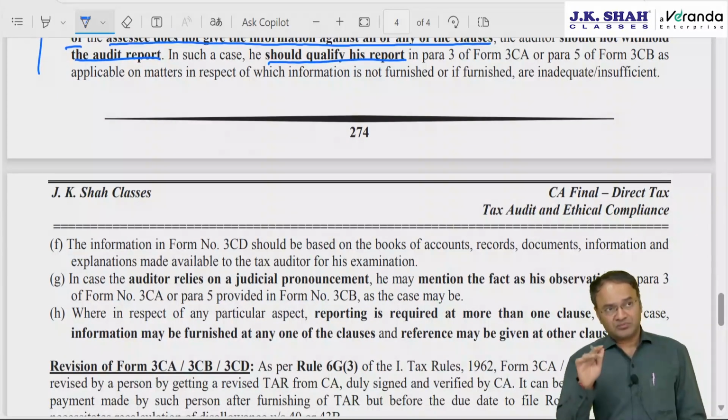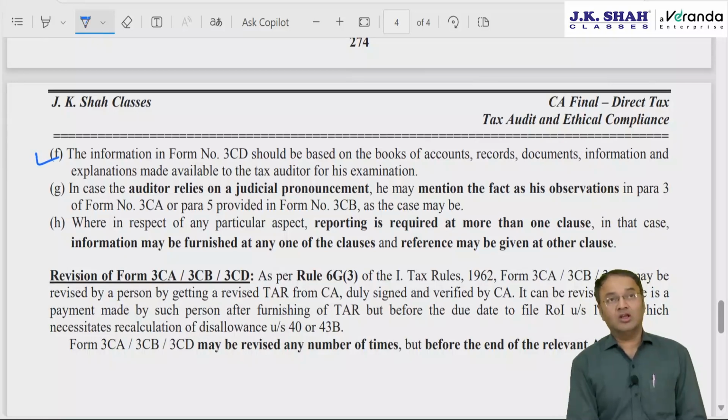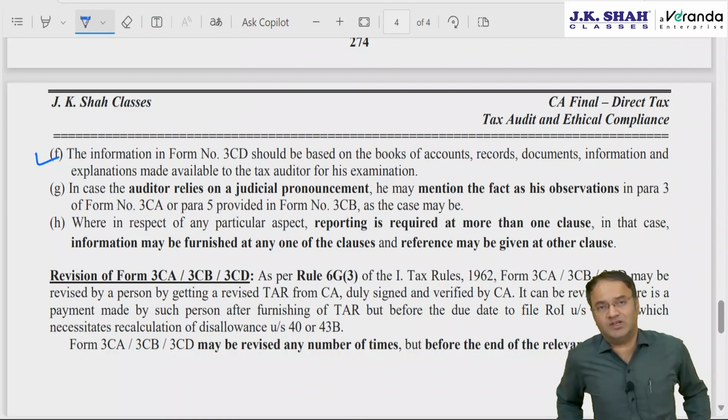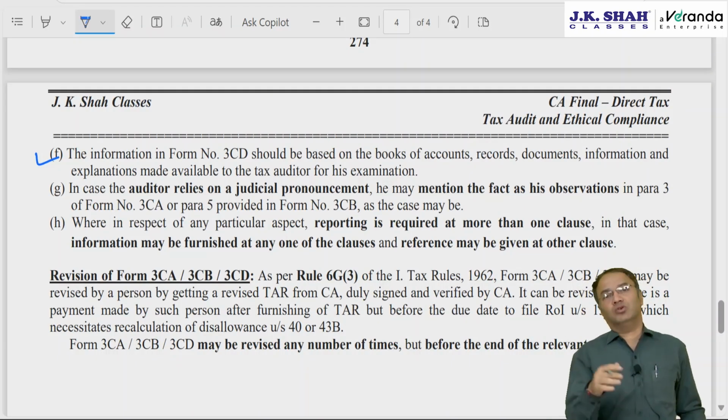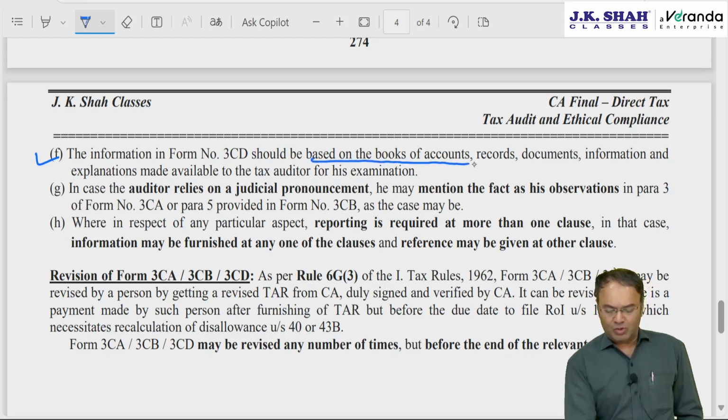You cannot delay. The Institute says that rather than not issuing the report, charge proper fees and give a qualified report that we have not been able to check. Don't have a feeling that the assessee client has not given anything, so how do we check, and without checking how do we charge fees. Nothing doing. You have spent your time, so charge full fees, and mention or qualify the report that you have not been able to check.